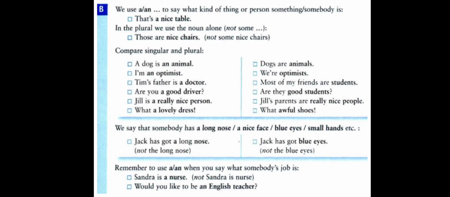Would you like to be an English teacher? Teacher is singular. That's why we use the article an. An here is used because it is followed by the letter E in English. If we want to say one single teacher, we say a teacher. But if we use the adjective English before teacher, then we must change the article a into an, because the first letter that comes after an is E. E is a vowel, and a vowel is preceded by the article an, not a.